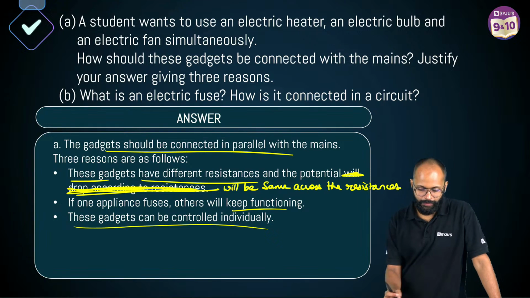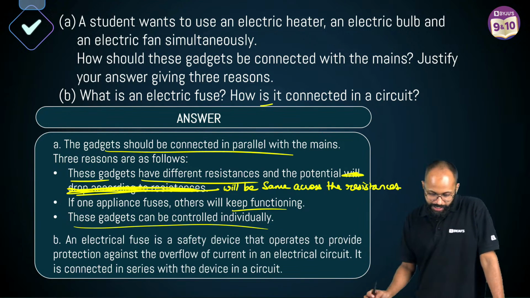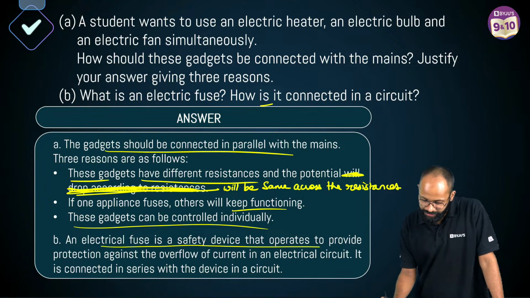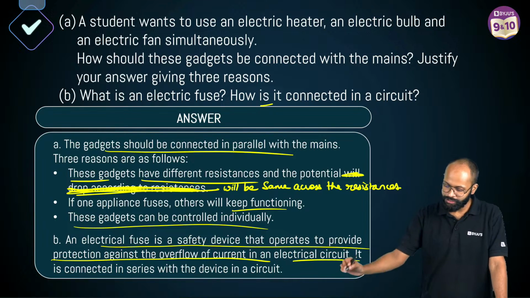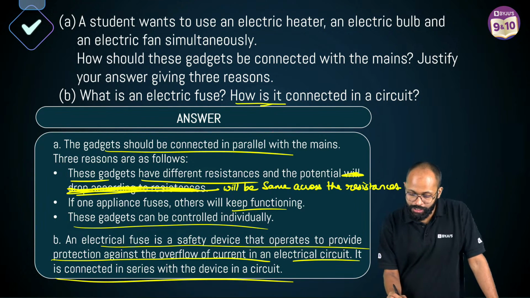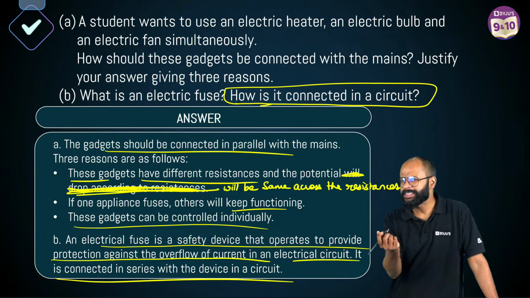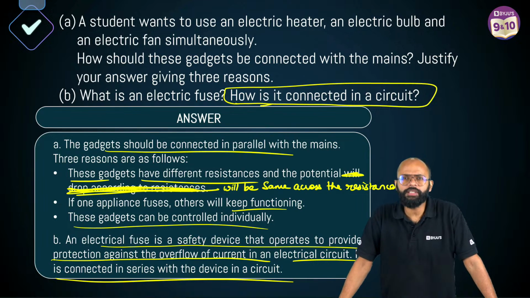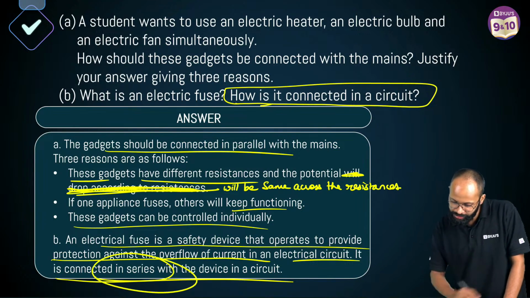यस, करेक्ट. हाउ इज इट कनेक्टेड इन अ सर्किट? फ्यूज की बात कर लेते हैं. Electric fuse is a safety device that operates to provide protection against the overflow of current in an electrical circuit. It is connected in series. When the question was asking you how is it connected, इसका मतलब पता है क्या है? Series और parallel. So how is it connected? Fuse कैसे लगाते हो? Series में लगाते हैं. That is important. Fine. It is connected in series is important.